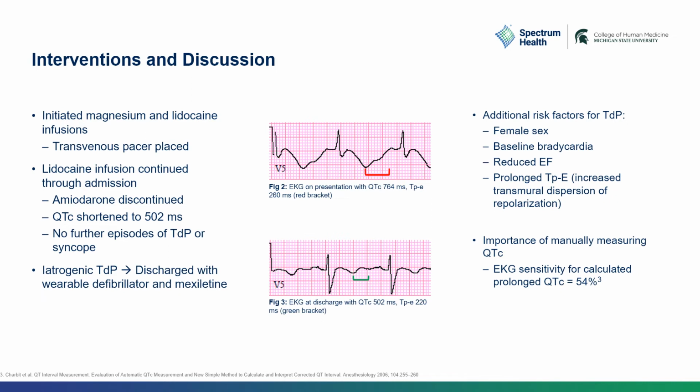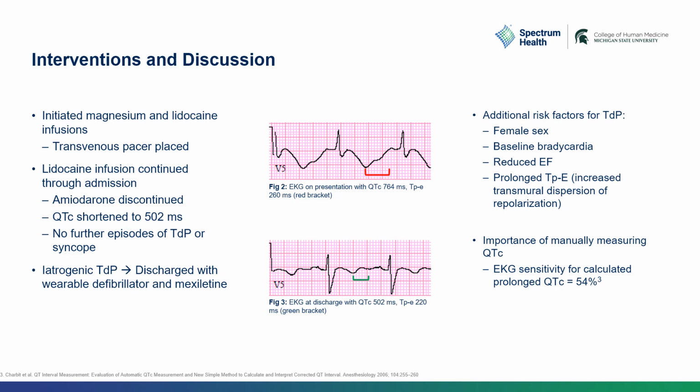Figure 2 is her presenting EKG with a prolonged QT and TPE interval. And if we compare this to figure 3, her EKG at discharge, we show improvement in her QTc interval down to 502 milliseconds, as well as her TPE interval down to 220 milliseconds. So this case highlights some of the additional risk factors for development of torsades, specifically female sex, baseline bradycardia, which in and of itself prolongs the QT interval, as well as reduced ejection fraction. This patient also had a prolonged TPE interval, which, as we mentioned earlier, puts her at risk for development of reentrant circuits within the myocardium.